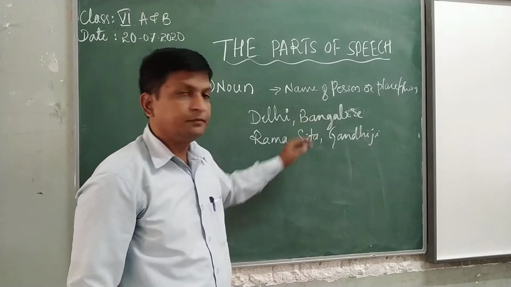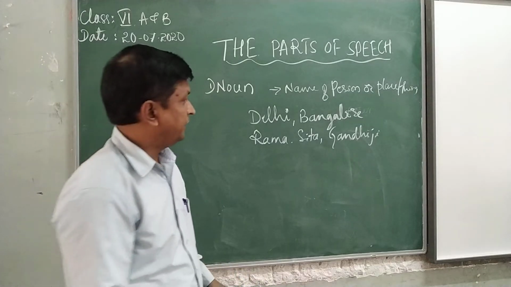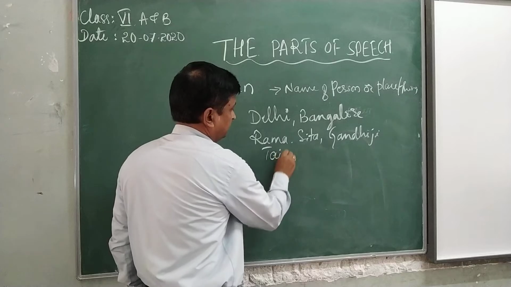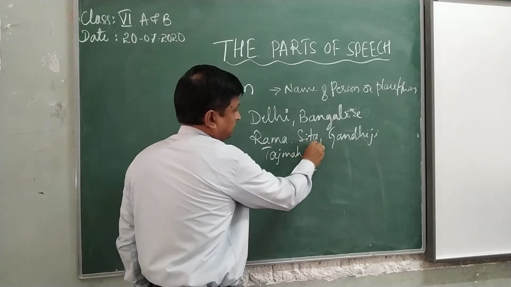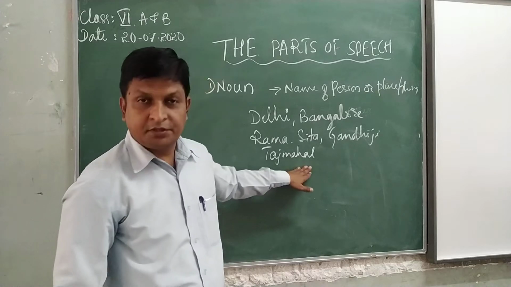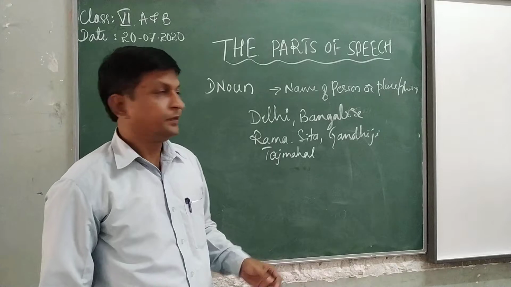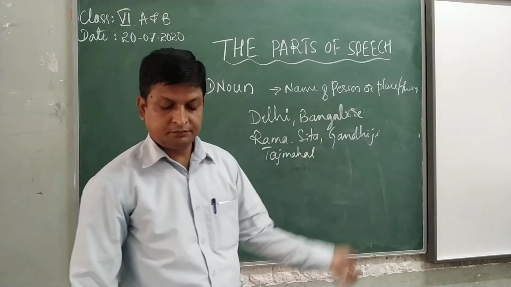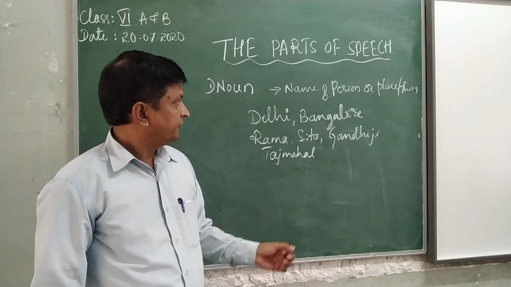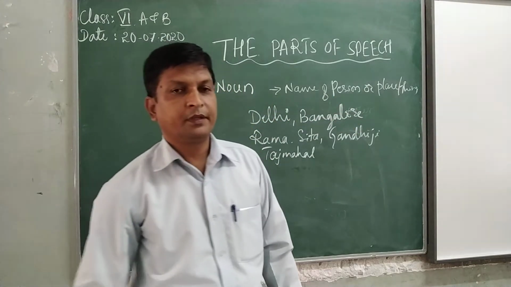These are the words. And Taj Mahal, Bijapur Gol Gumbaz. These are the places. These are the names. These are also places. So these are some of the nouns.